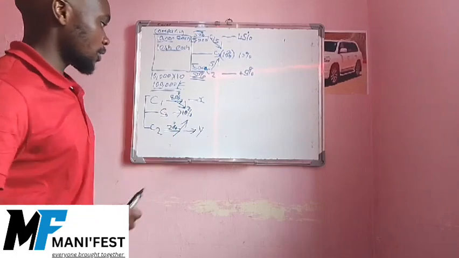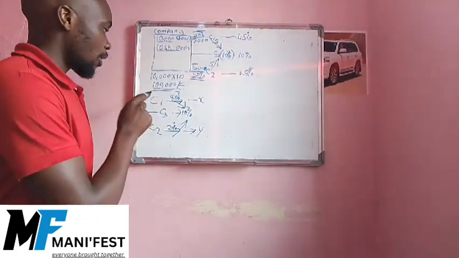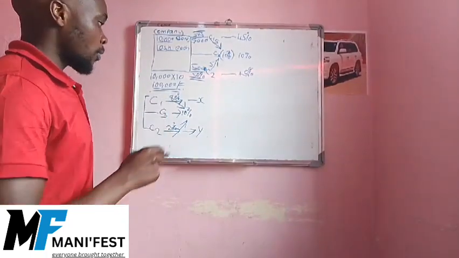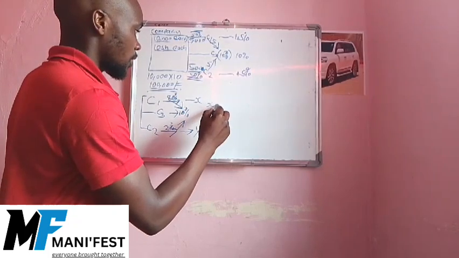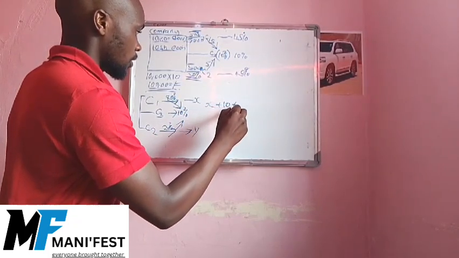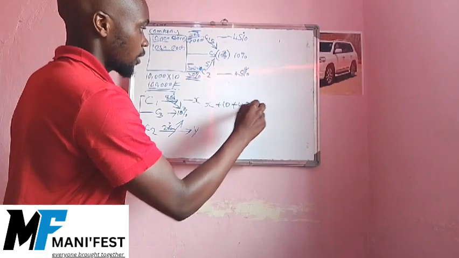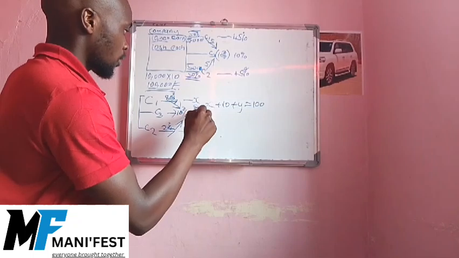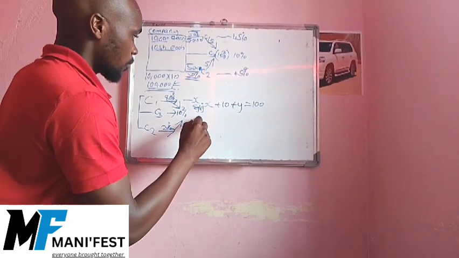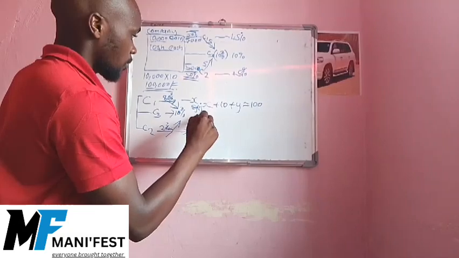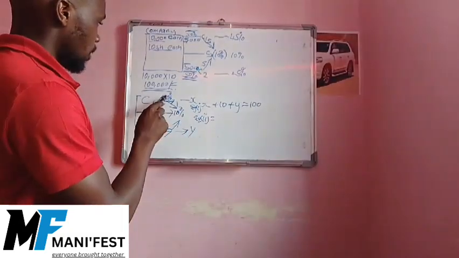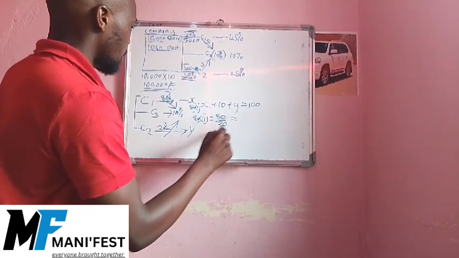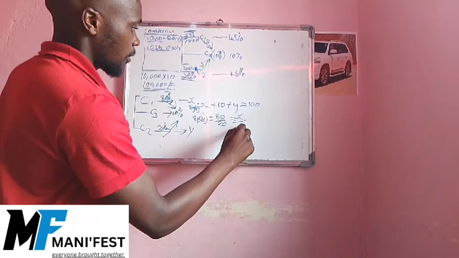So for this instance, to get how much co-founder 1 and co-founder 2 will each distribute to this person, we form an equation which will be x plus 10 plus y is equal to 100. If this is equation 1, then equation 2 will be 80 over 20 is the same as x over y.